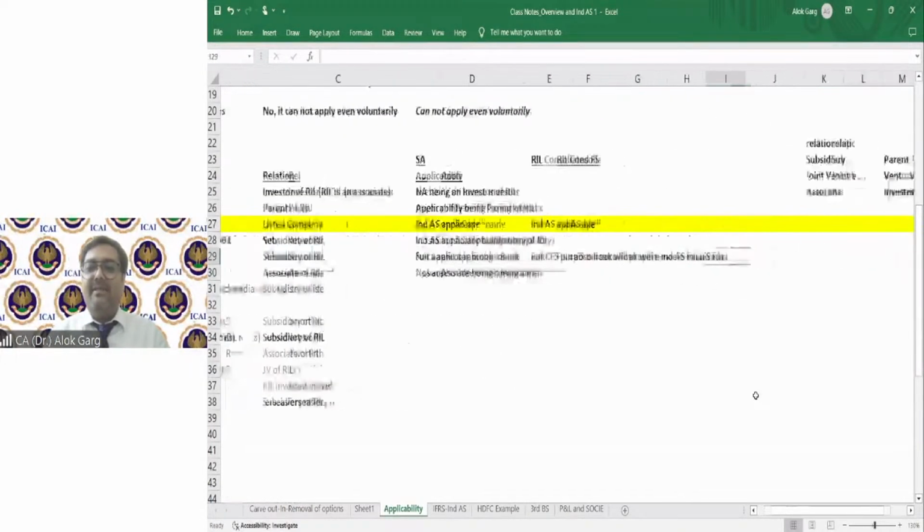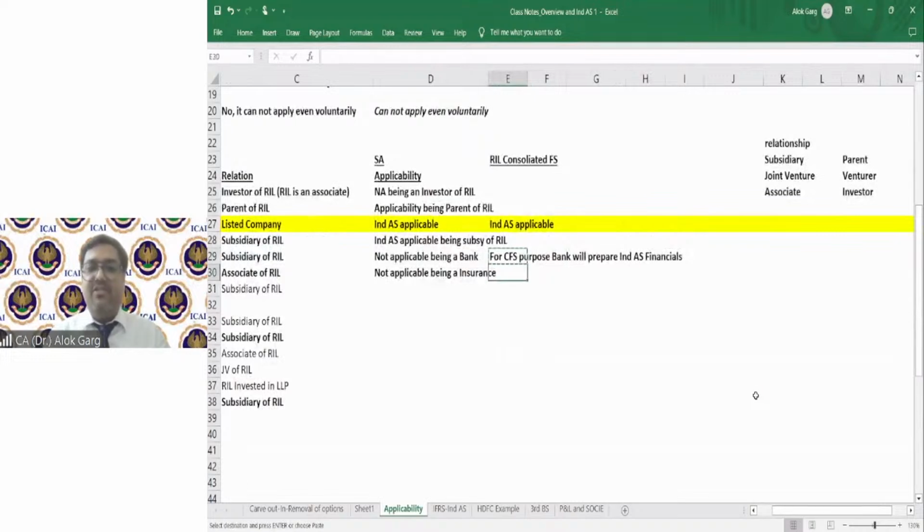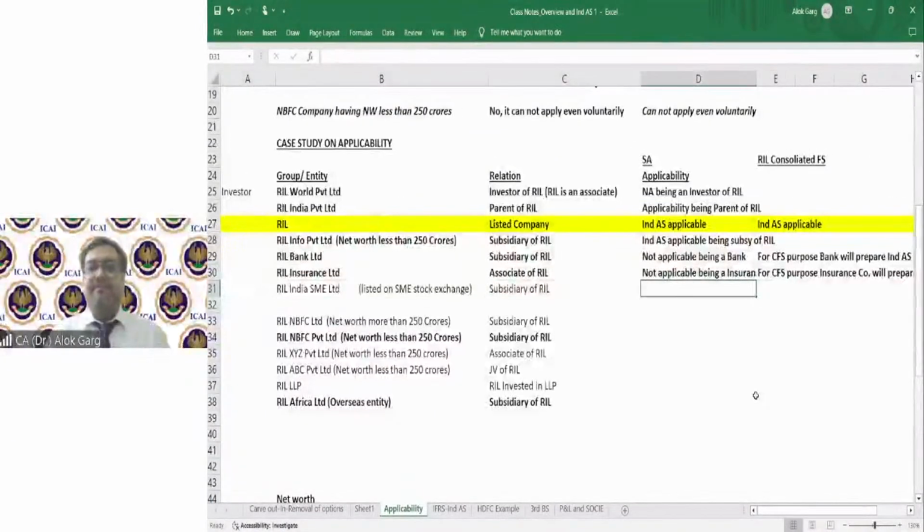But yes, for CFS purpose, this insurance company will prepare IND AS financials. Is that right? Any question so far, friends?